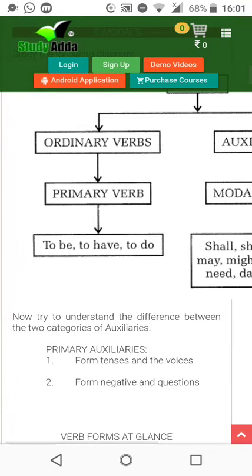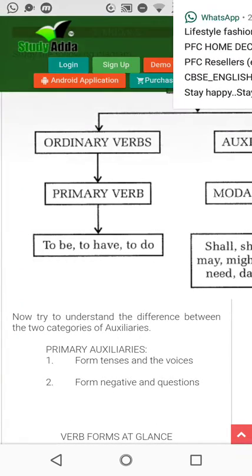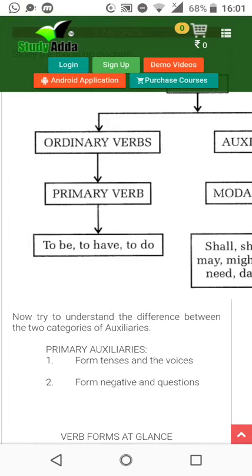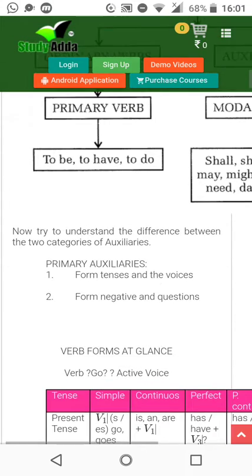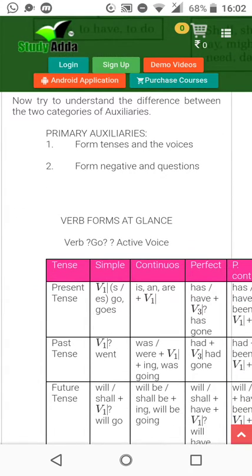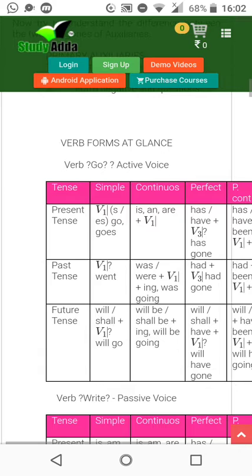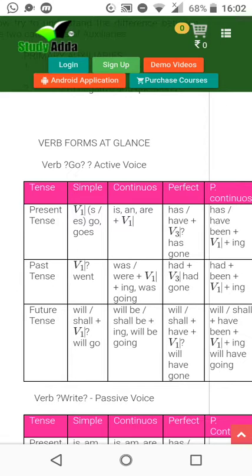Now try to understand the difference between two categories of auxiliaries. Primary auxiliaries. Okay, from tenses and voices, from negative to questions. Verb forms at a glance. Now present, past and future. See, in present it comes s, es, like go, goes.